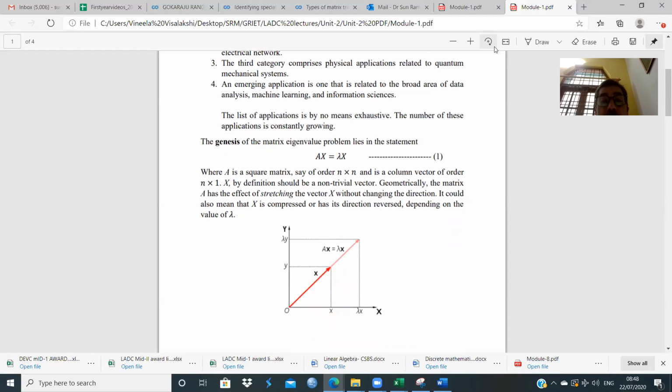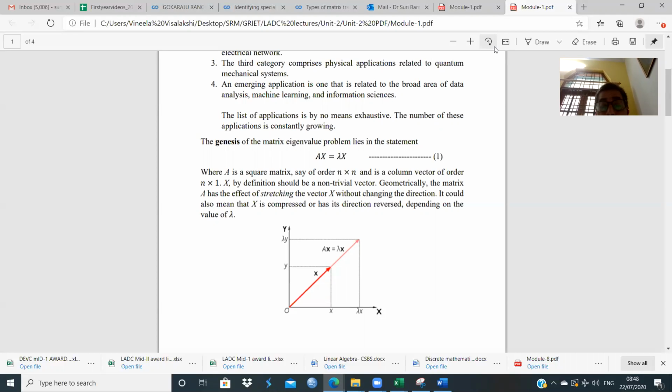Now, where is the genesis of this problem? All of us know when a matrix operates on a vector, the result is another vector. But depending upon the columns of A, the output vector will have different features.